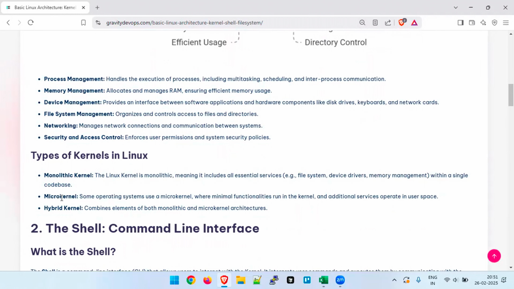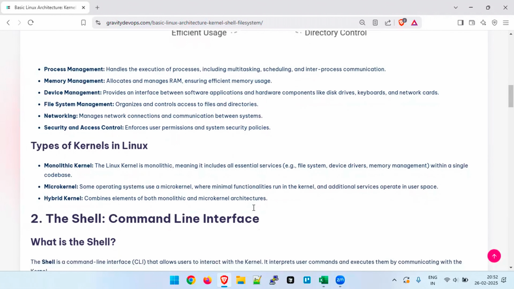The different type of kernel we have is the microkernel. Some operating systems use a microkernel, where minimal functionality runs in the kernel and additional services operate in user space. So it will not install everything at the same time. It can be installed by the user as per the requirement. Then we have the hybrid kernel, which combines elements of both monolithic and microkernel architecture.